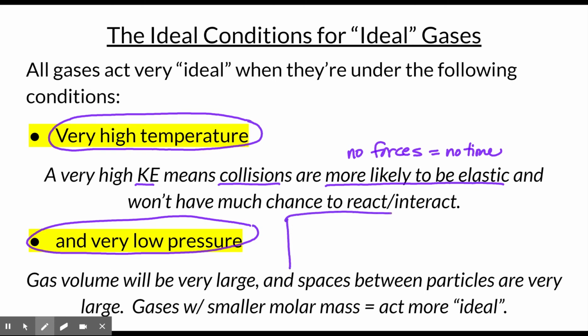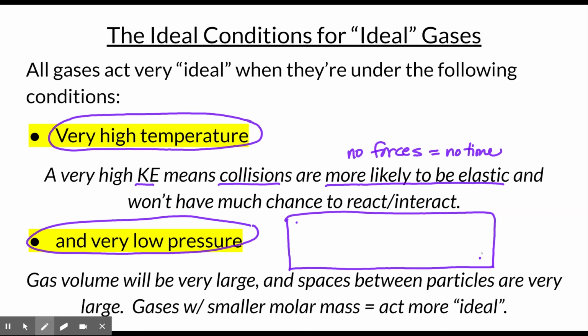So it will occupy a great deal of space. Therefore, that causes the spaces between the particles to become even larger than they normally would, meaning again that they don't have much forces of attraction between them since they are so far apart from each other.